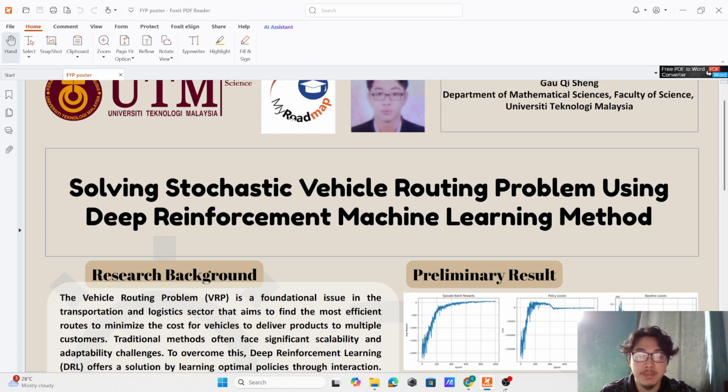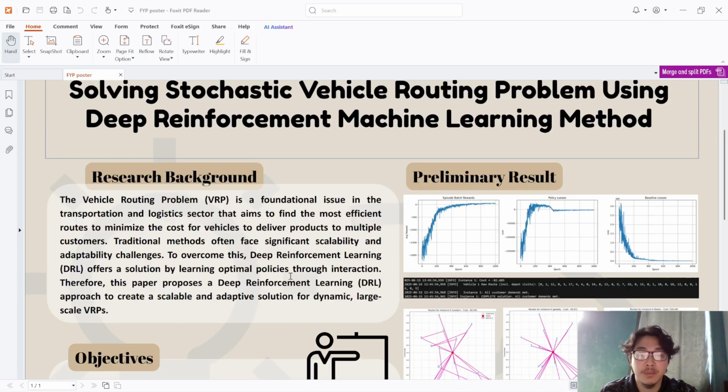Today I'll be presenting my research on solving the stochastic vehicle routing problem using a deep reinforcement machine learning method. The vehicle routing problem, or VRP, is a foundational issue in the transportation and logistics sector that aims to find the most efficient routes to minimize the cost for vehicles to deliver products to multiple customers.